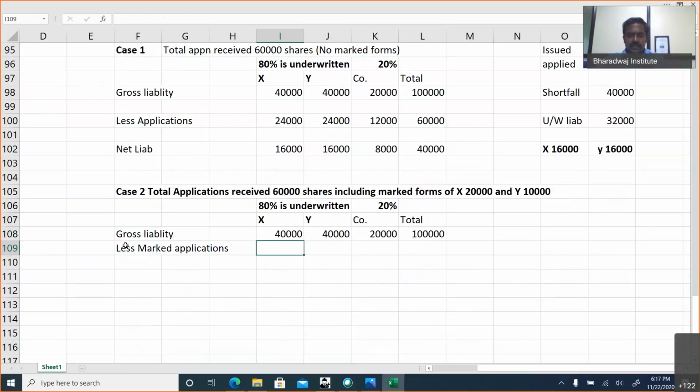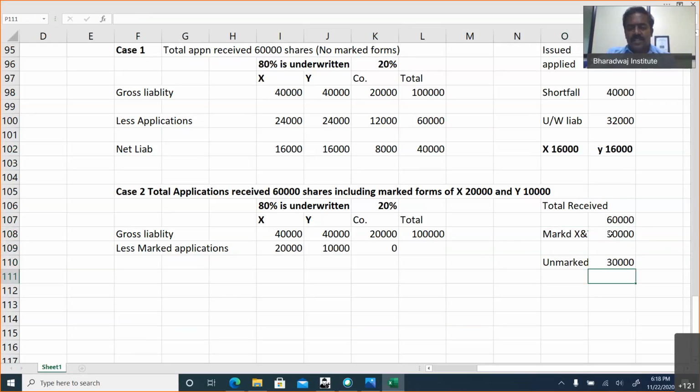Marked applications, how much? 20,000 for X and 10,000 for Y. Total received by the company is 60,000. Marked forms of X and Y, 40,000. So unmarked, okay, 30,000. Unmarked is 30,000.